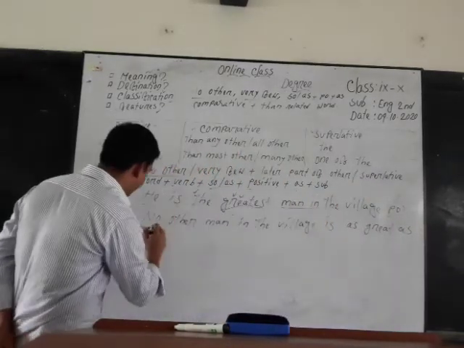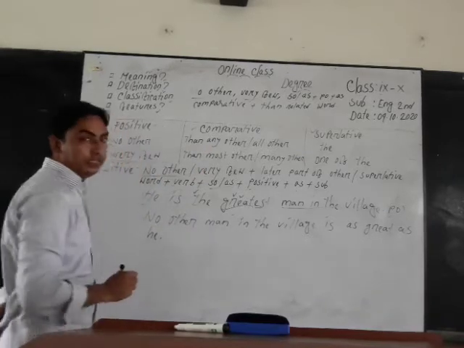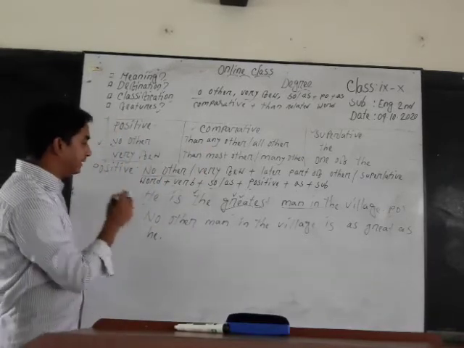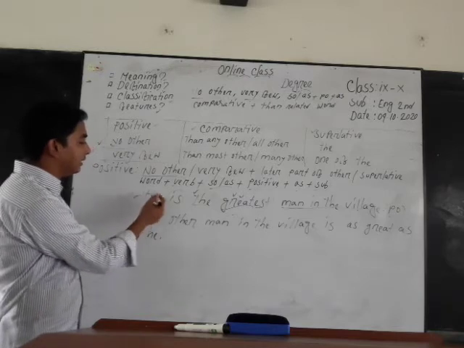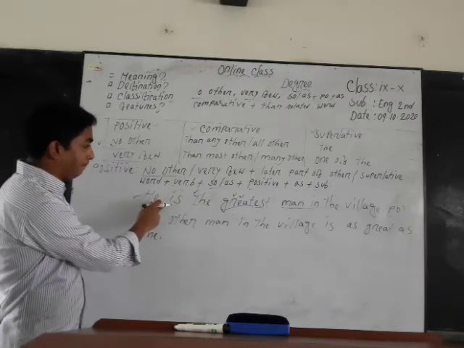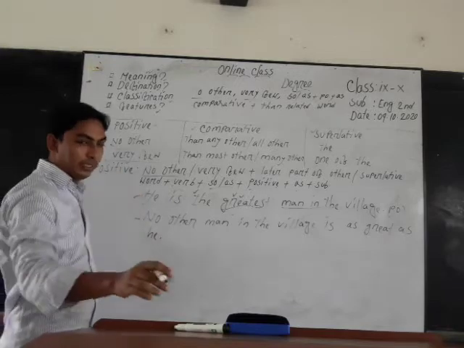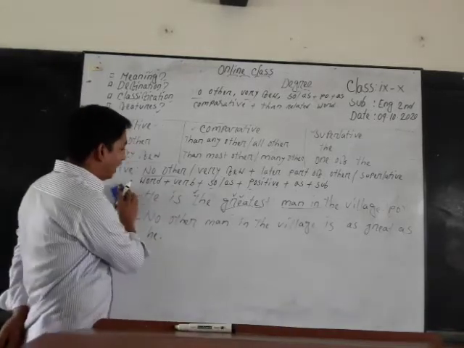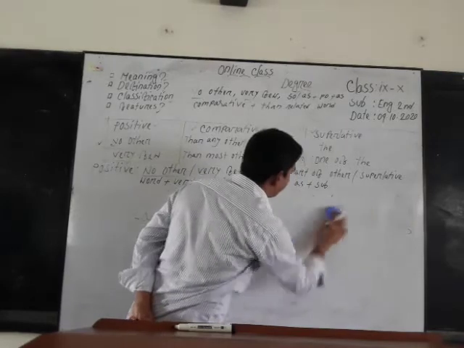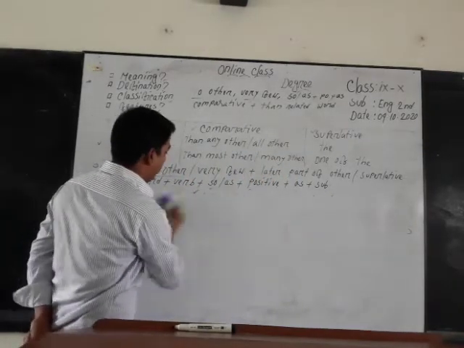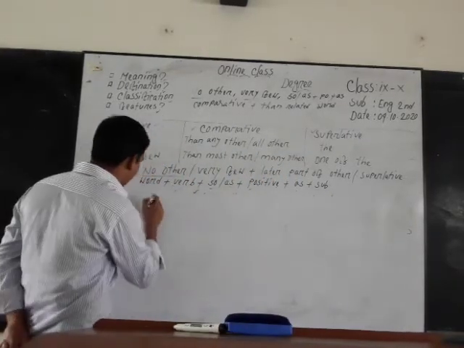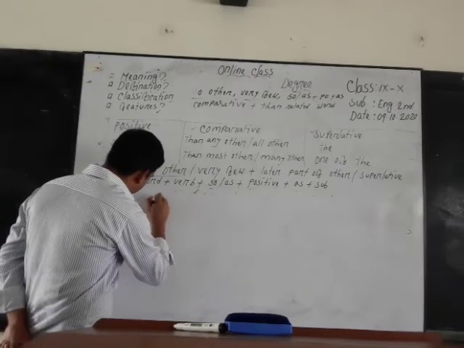Here the subject is "he." Dear students, here I have changed this sentence, which was superlative, to positive. Dear learners, I will write another example of a superlative sentence by which we may make it clear.